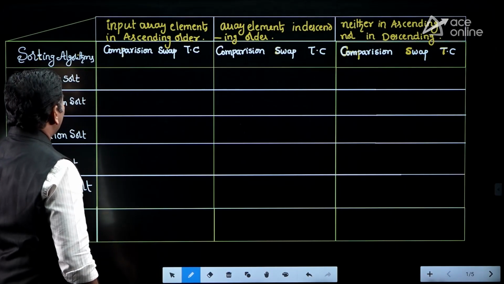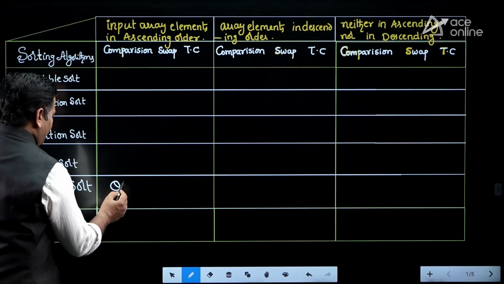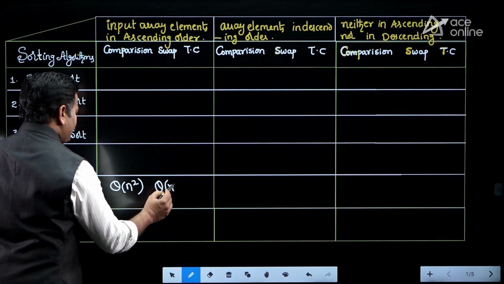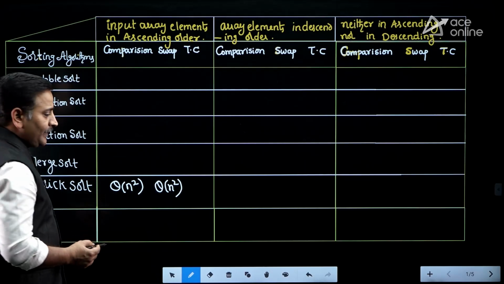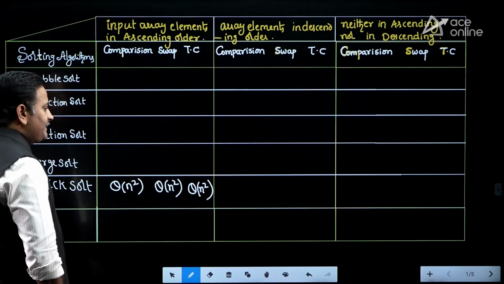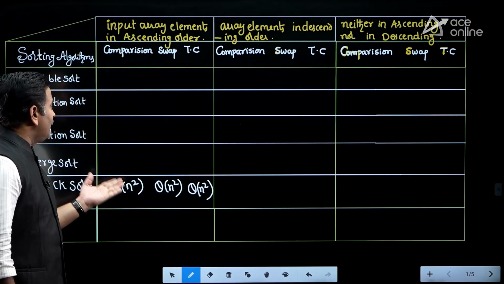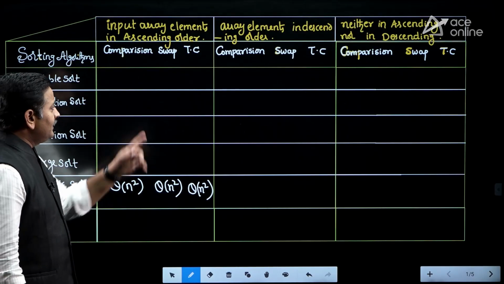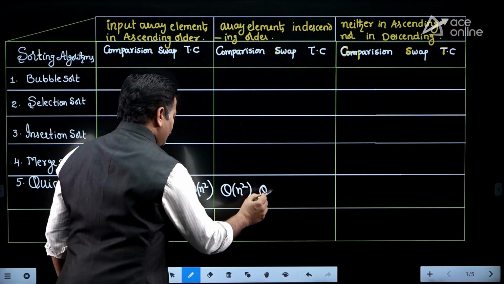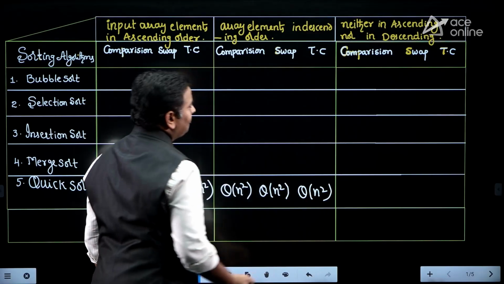You can remember that in quicksort, comparisons are bounded by theta of n square if array elements are in ascending order. Even swappings are bounded by theta of n square if the array is in ascending order, and time complexity is theta of n square only. It's better to remember the time complexity, friends. From the time complexity you can easily understand comparisons and then swappings. Descending order also has the same concept, that is theta of n square, and then time complexity is theta of n square.